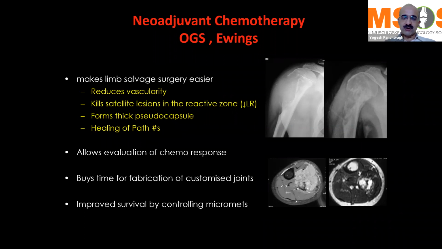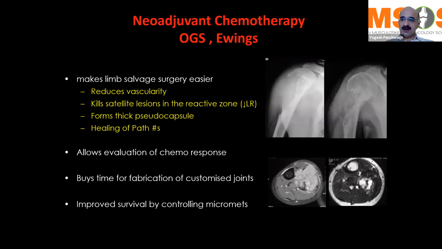It also takes care of the satellite lesions in the reactive zone, or the zone of hyperemia, that is around the tumor. It helps in forming a pseudocapsule and in reducing the blood feeders to the tumor. And of course, in certain cases of pathological fractures in osteo and Ewing sarcomas, it will help in healing of the pathological fractures. More importantly, it also allows us to have an evaluation of the chemotherapeutic response after we resect the entire specimen and send it to the pathologist for examination.